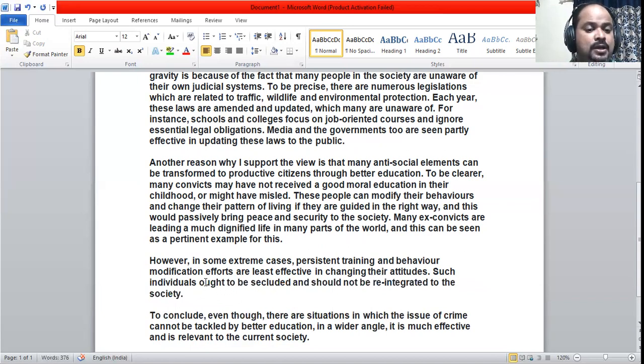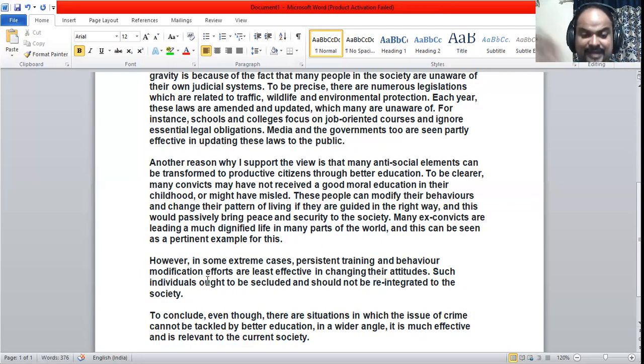Here some modifications are made, some sorts of editing. So in some extreme cases, persistent training and behavior modification efforts are least effective in changing their attitudes.